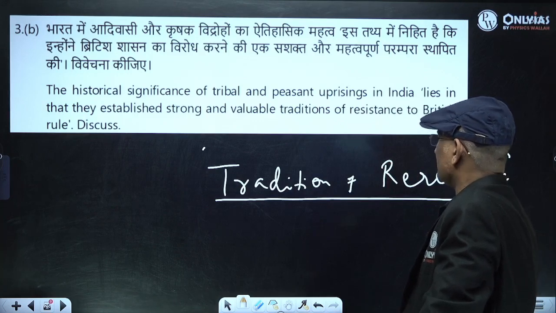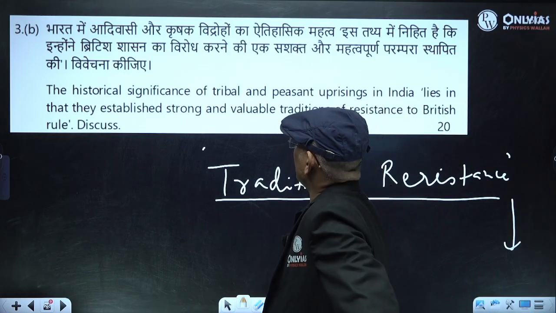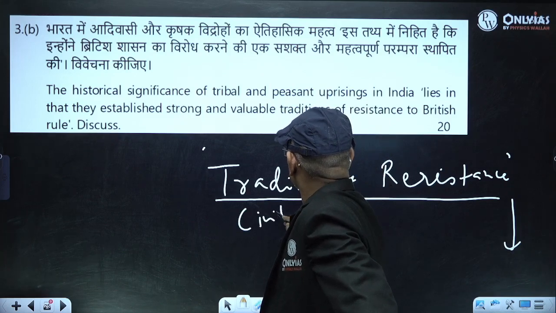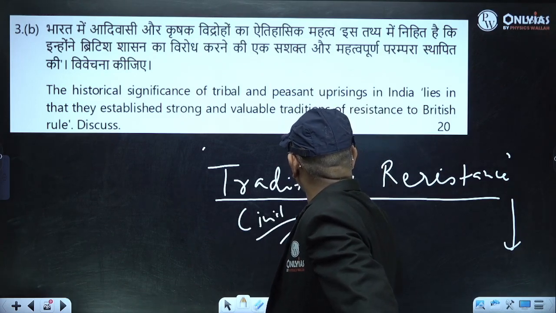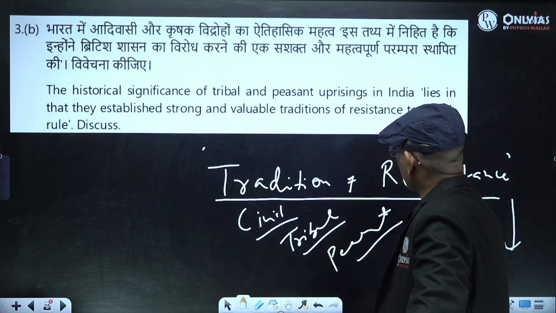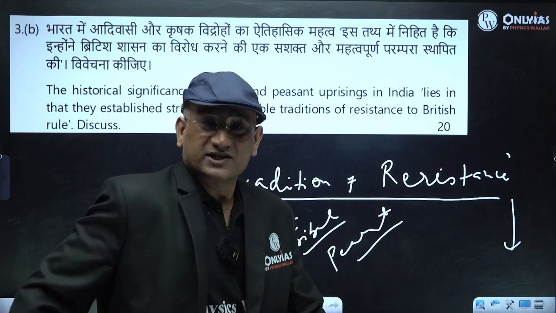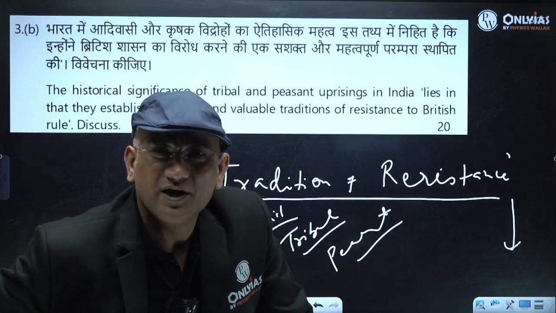We generally understand that India reacted violently in 1857. But before 1857 also, there was a valuable tradition of resistance. You have civil rebellion, you have tribal rebellion, tribal revolt, peasant revolt, you have some religious sects also, you have the sannyasi and pagalpanthi revolts.